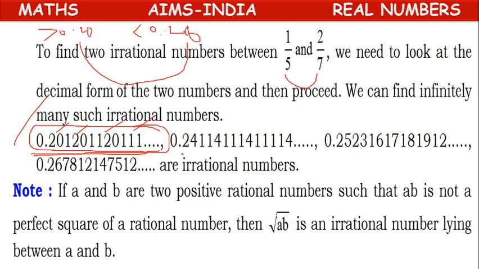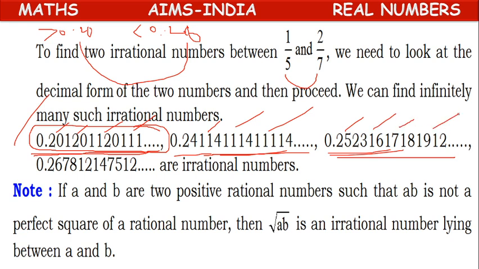In the same way, we can take 0.24114111411, or we can start with 0.25 and continue, or write 0.26 and continue like this. We can take whatever decimal we want, but the condition is that it should be non-terminating and non-repeating.